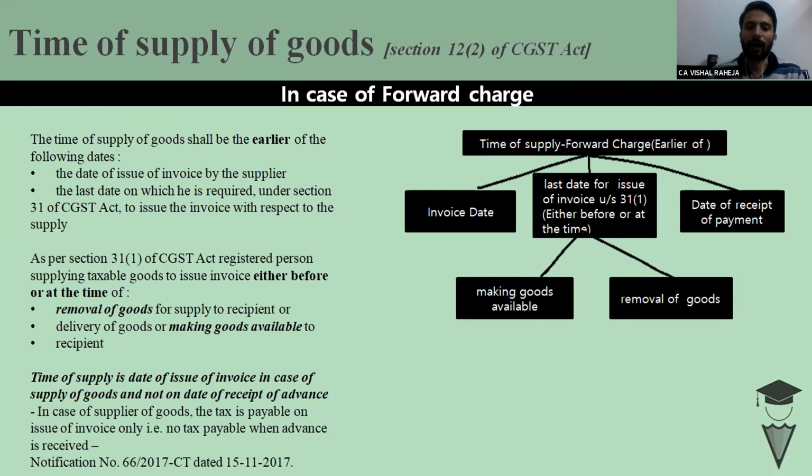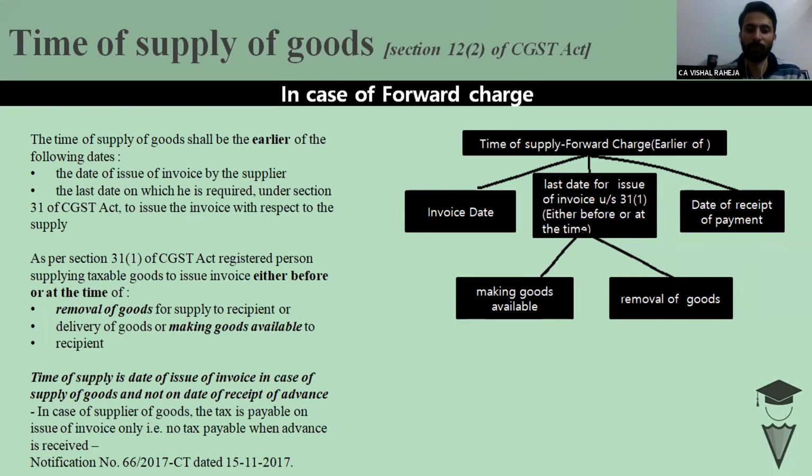But after implementation of GST on the 1st of July, the government figured out that it would be very difficult to apply this provision because everybody believes that GST is a new law. There are lots of confusions. When the return filing system started in November, the government felt that it would create chaos, because the maximum registered persons are suppliers of goods. So they gave a relaxation.